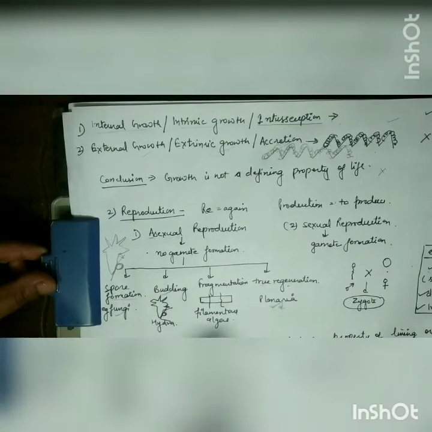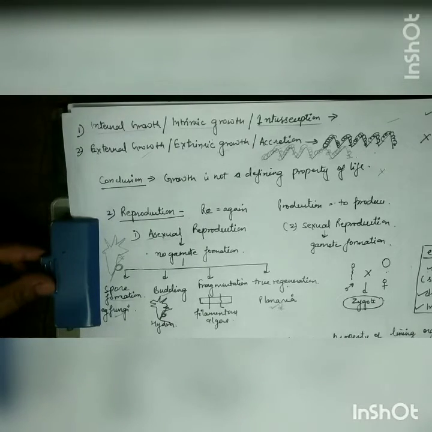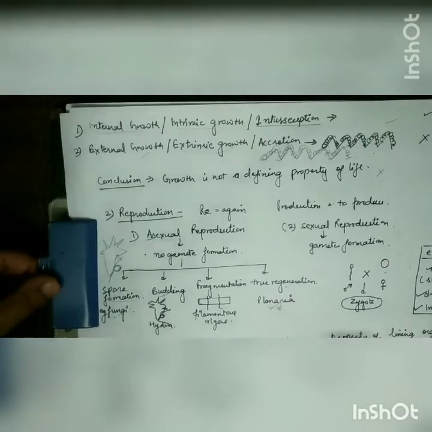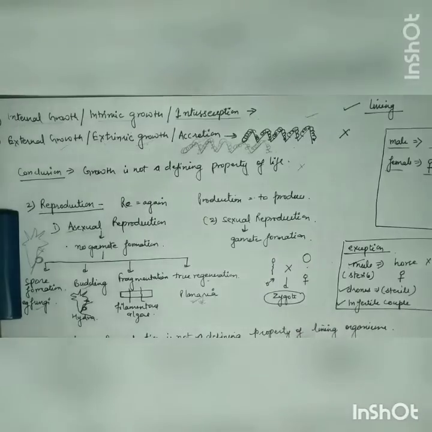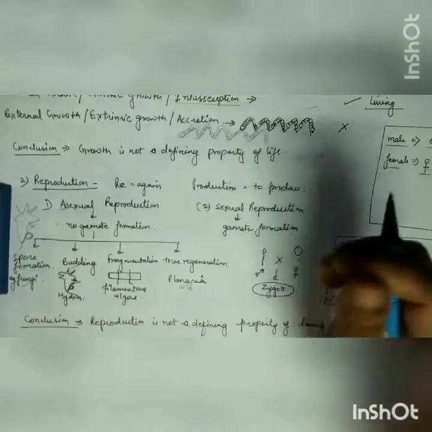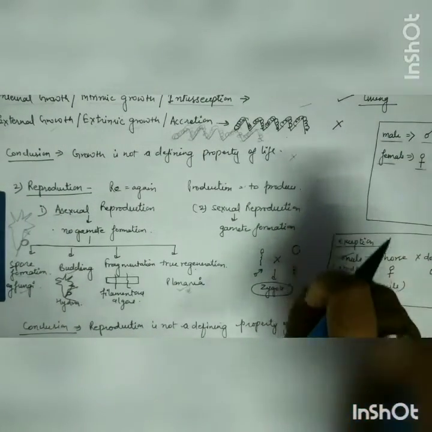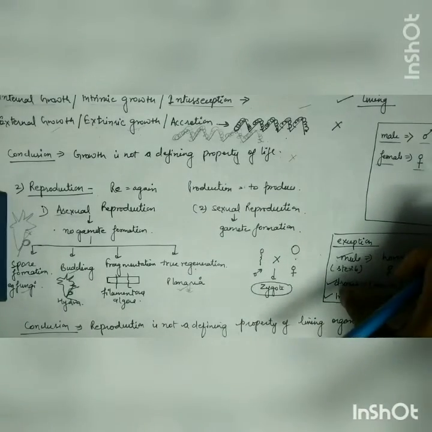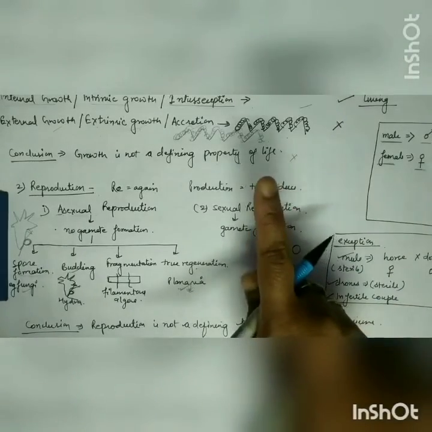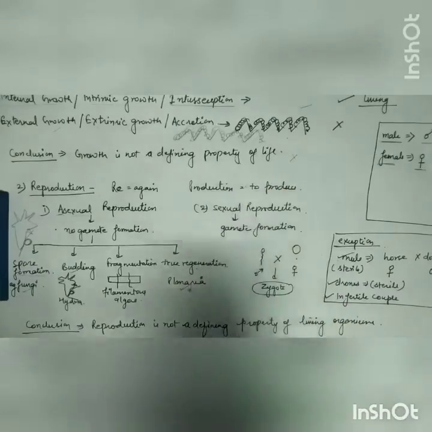So in conclusion, we can say that again reproduction is not a defining property of living organisms. So why are we saying reproduction is not a defining property? Because we know that there are some exceptions. See, one thing is very clear. Whenever you are talking about a defining property, there should be no exception. If you are finding any exception in any characteristic, it means that it will not be a defining property. In case of the first characteristic, what was the exception? The external growth. It was the exception.